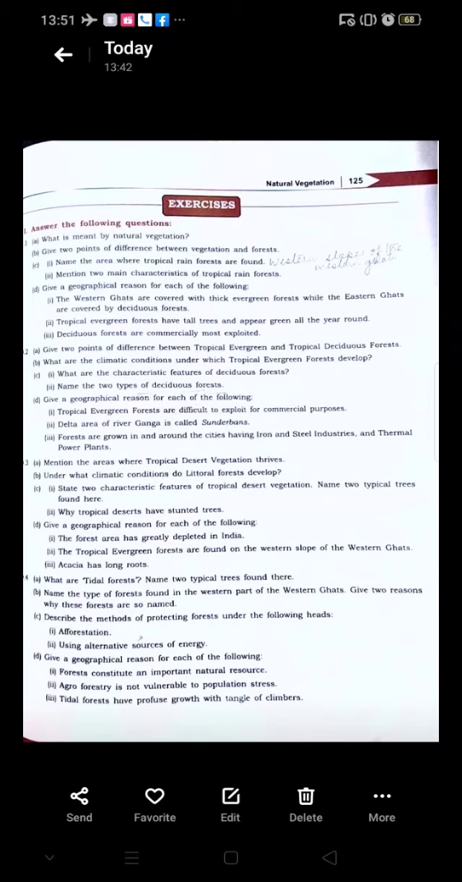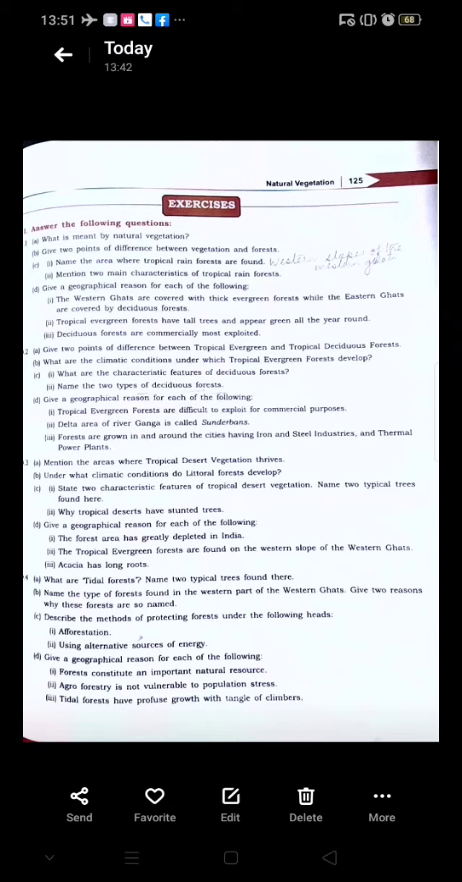Next question, children. Give 2 points of difference between vegetation and forests. Now, vegetation, the third paragraph, the same page. Vegetation, on the other hand, refers to the assemblage of plant species living in association with each other in a given environmental setup.